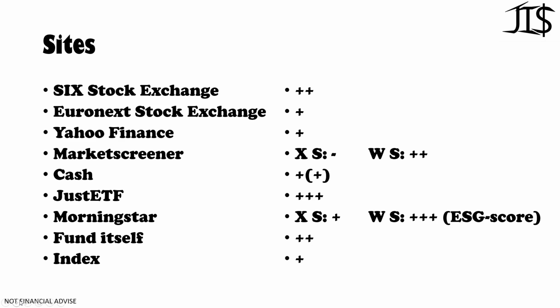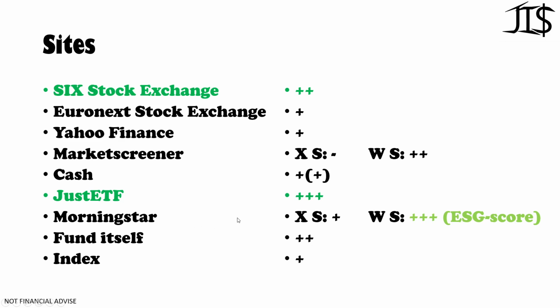And then the index, yeah, it's informational, and you get a fact sheet, and there is the basic information that you need for the index. And yeah, they don't want to give too much information, of course, because when they give too much information, the ETF providers don't need to buy the information about the index. They can just always go and look it up. So it's normal that they just give basic information. But still, Amundi is better than the index itself.